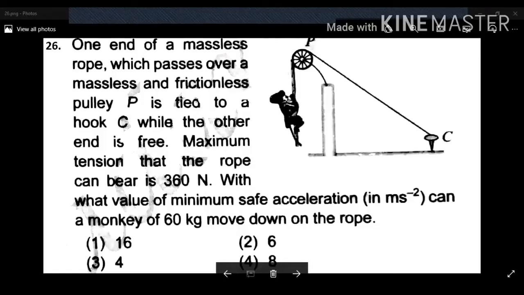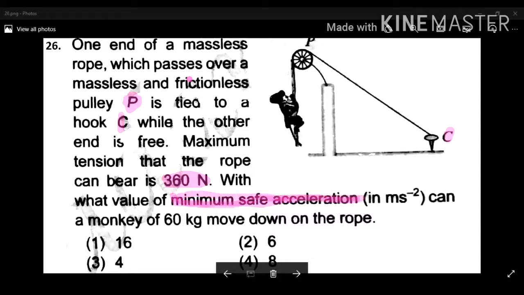of a massless rope which passes over a massless and frictionless pulley P. One end is tied to a hook C, while the other end is free. The maximum tension that the rope can bear is 360 Newton. This is the maximum tension. With what minimum safe acceleration